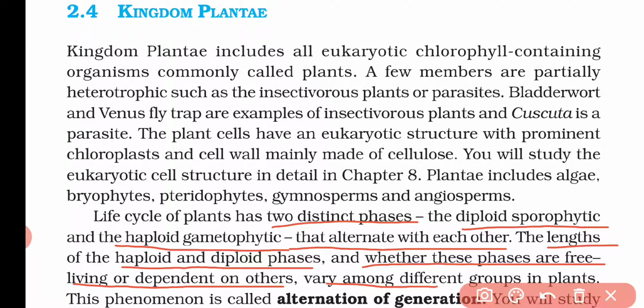And how long each phase lasts varies in different groups of plants. The phenomenon in which the first phase is completed and after that the second phase starts is known as alternation of generation. So in alternation of generation, after completion of the haploid phase, the diploid phase will start.